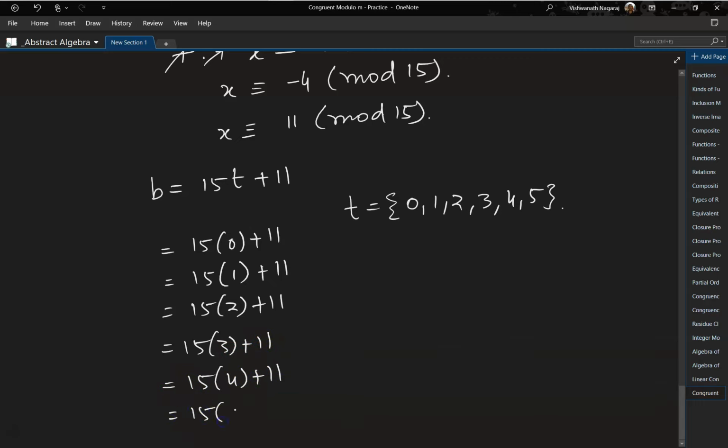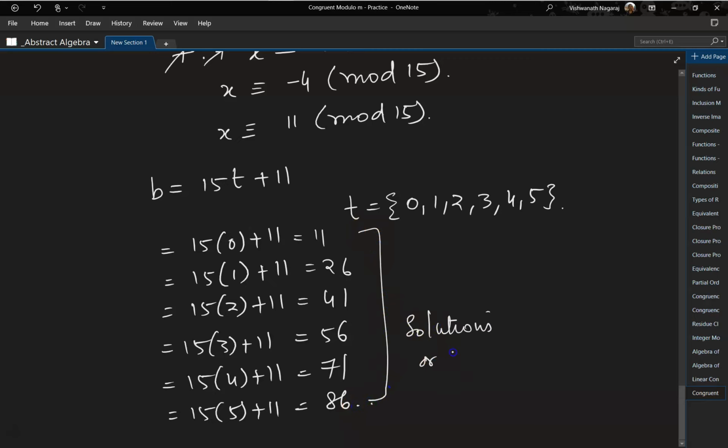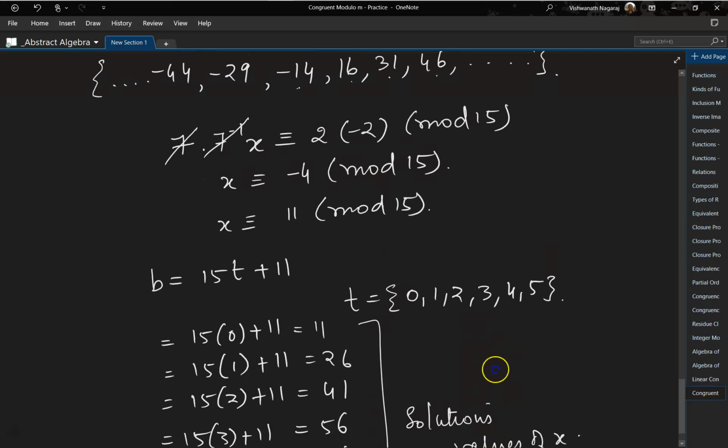And 15 times 5 plus 11. This would be 11. This would be 26. This would be 41. This would be 56. This would be 71. And this would be 86. So these are the solutions or values of x for which the statement is true.